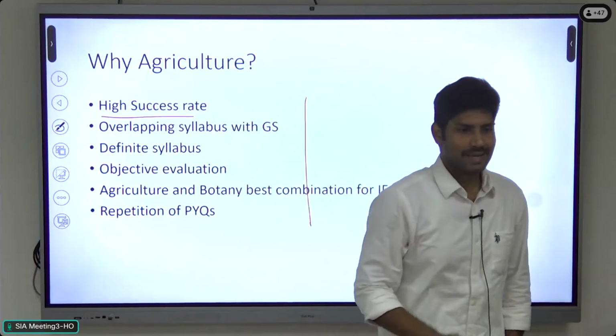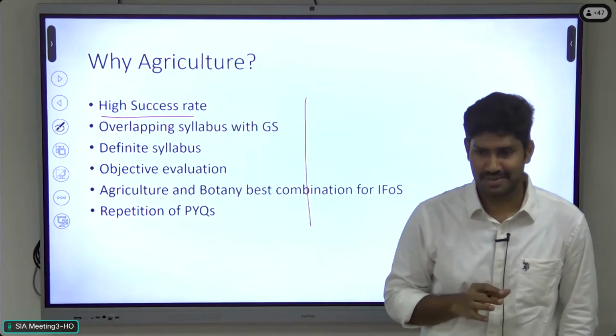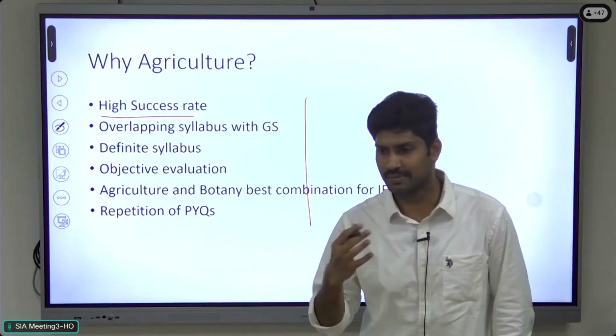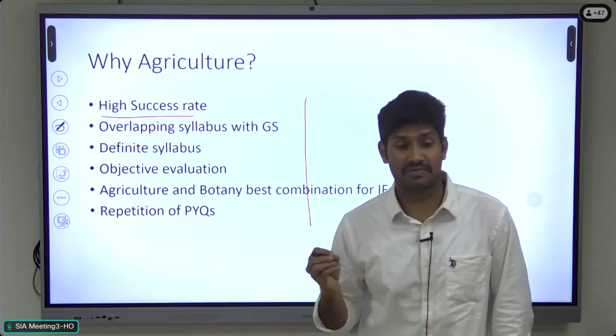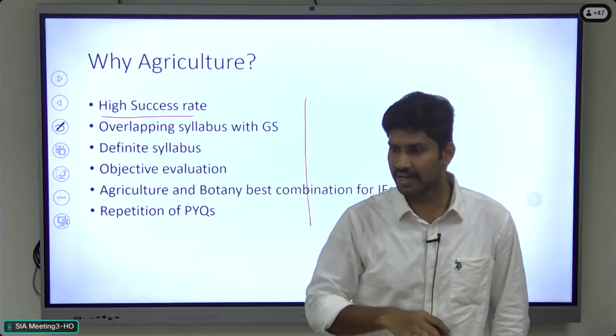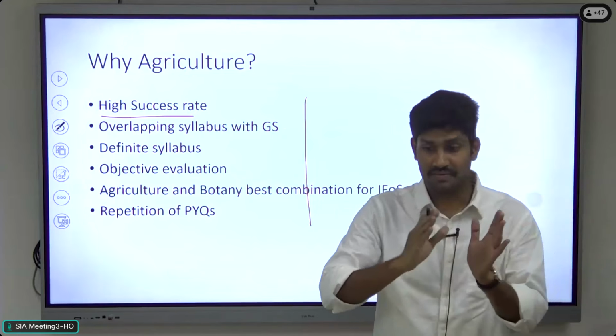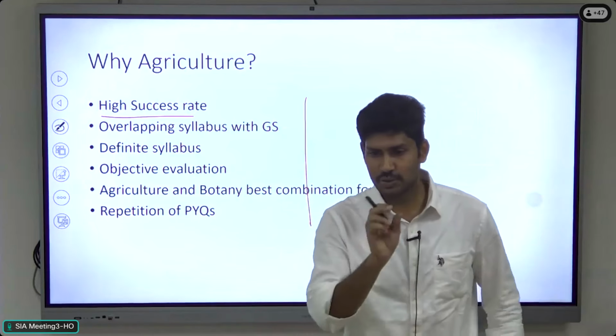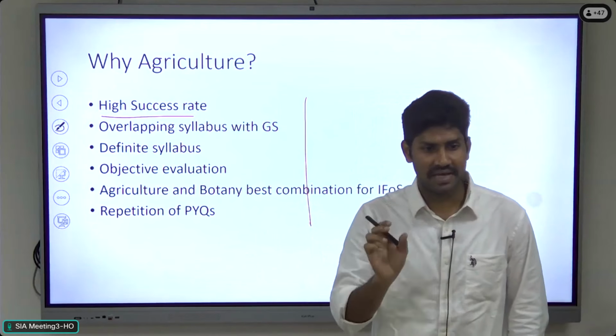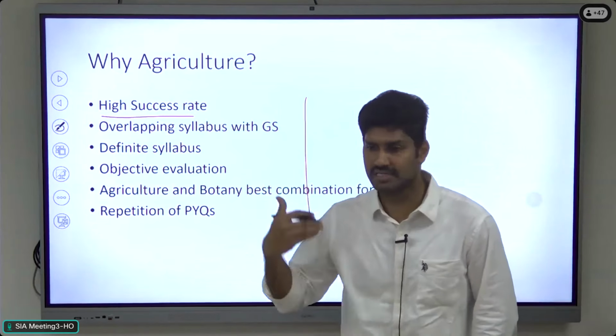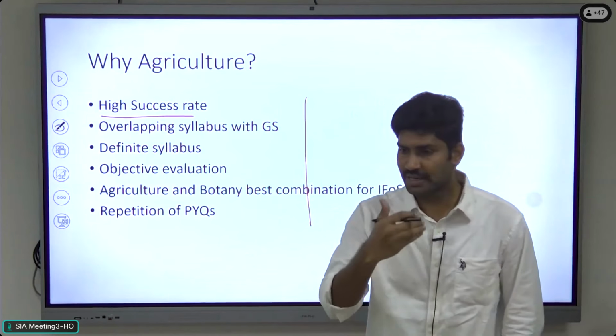When compared to the popular optionals, sociology, public administration, political science, geography, the number of candidates appearing for the examination is very, very high. If you see the relative proportion of the number of candidates appearing and the final result, this is what we call success rate. In agriculture, consistently for the last 6-7 years, it has been producing excellent results.